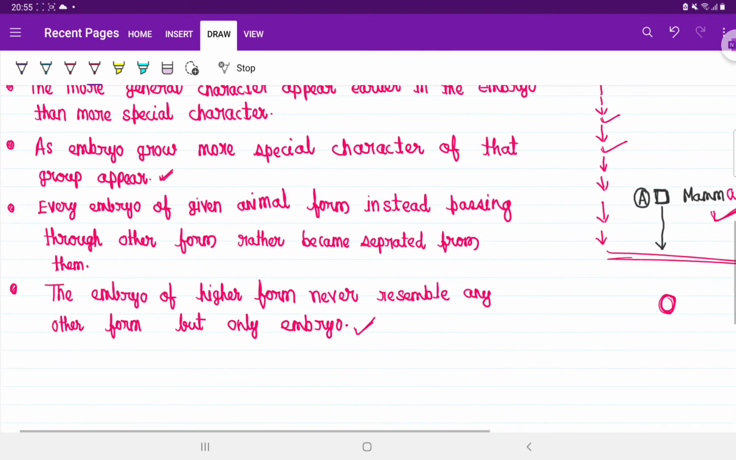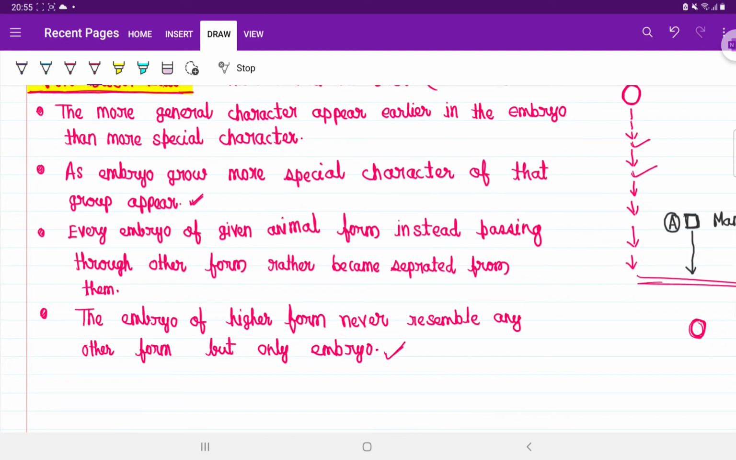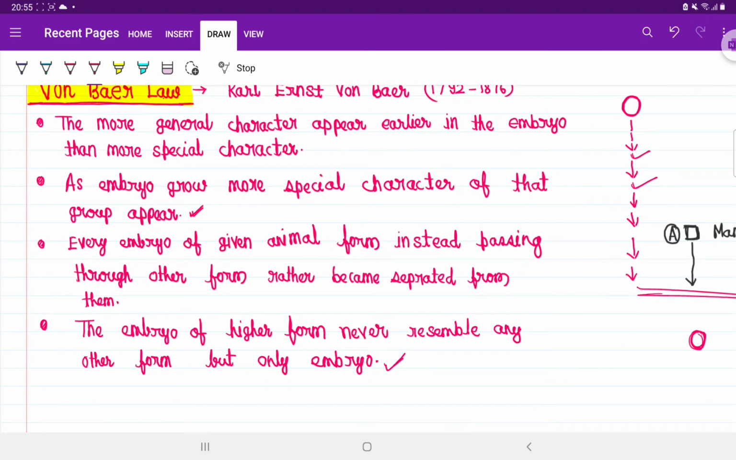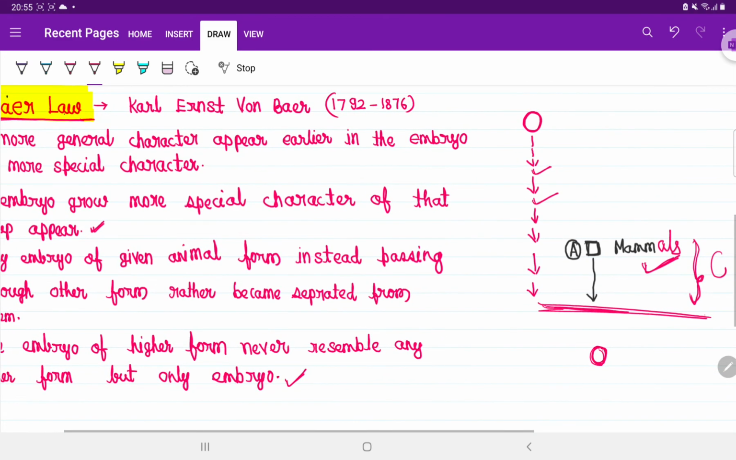So if I have to draw a conclusion from all these 4 points, according to von Baer's law, the first 2 points conclude that during embryonic development, at the start general characters will appear, and later more and more complicated characters appear. The last 2 points conclude that during embryonic development the embryo will show its ancestral characters, the species from which it evolved, but it will never cross into their adult stage. Okay, fine, bye.